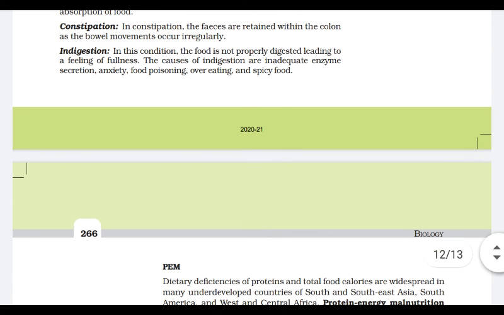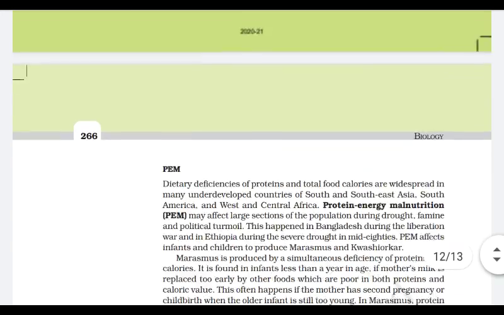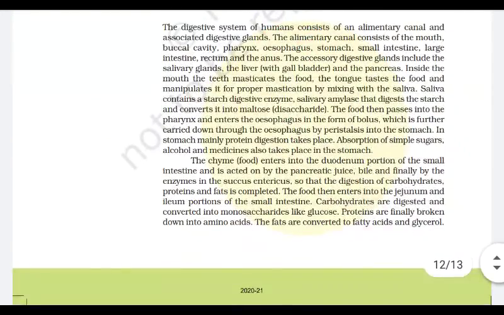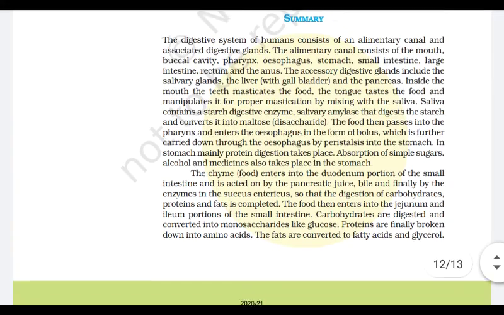Indigestion, the food is not properly digested, leading to a feeling of fullness. So this is all about chapter number 16, digestion and absorption.